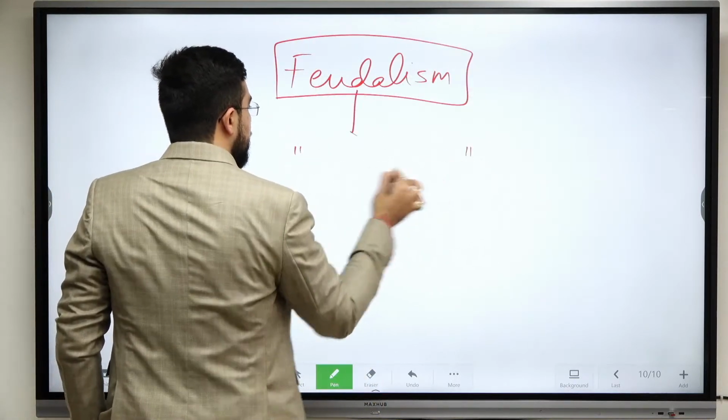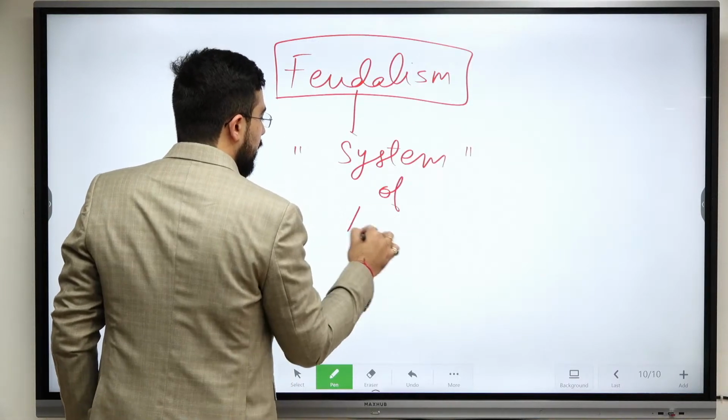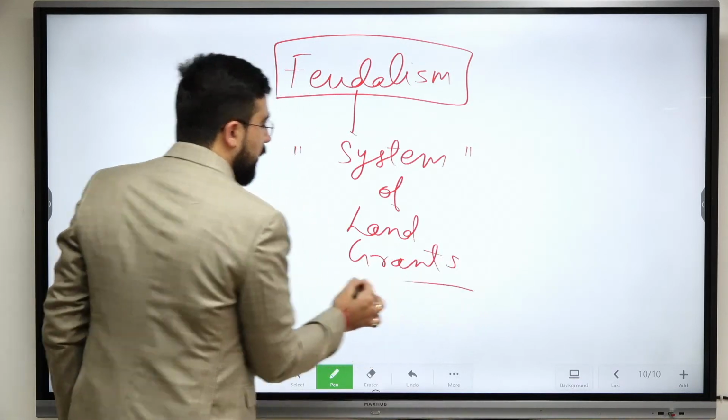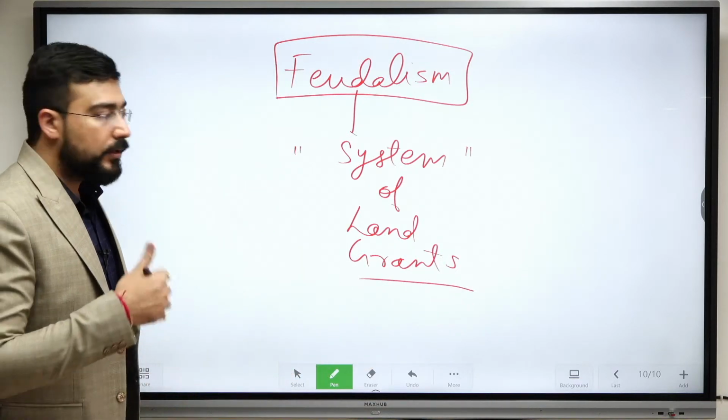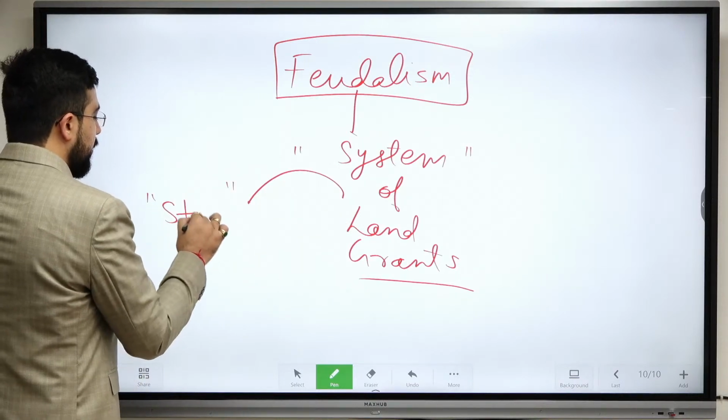So in India, this started because of a system of land grants. If we see the initial origination of land grants, it is from Satavahana inscription.